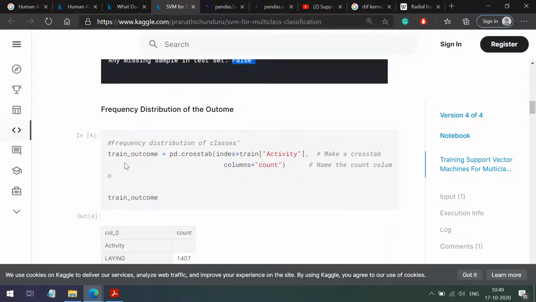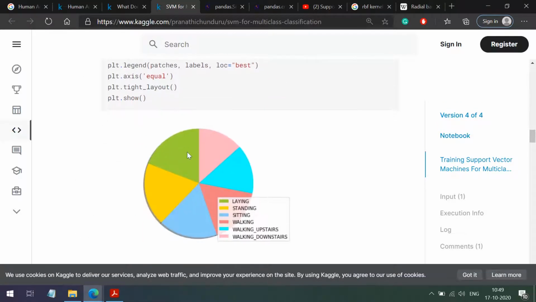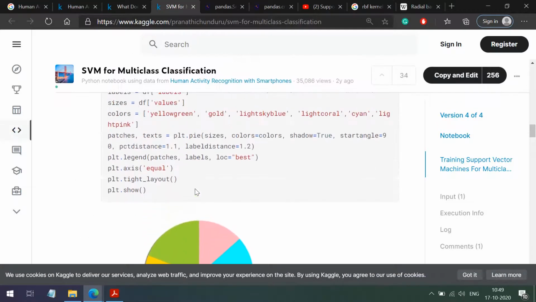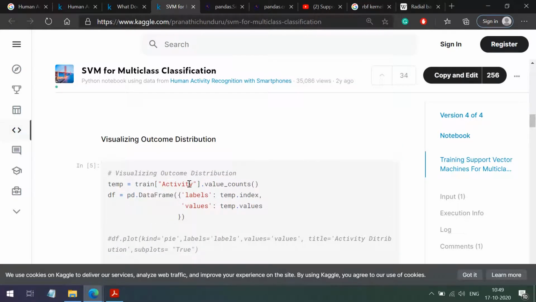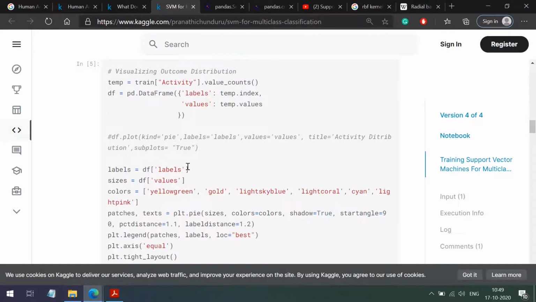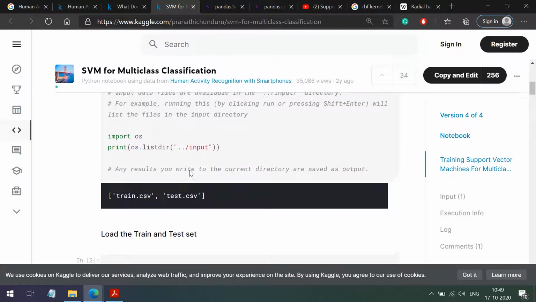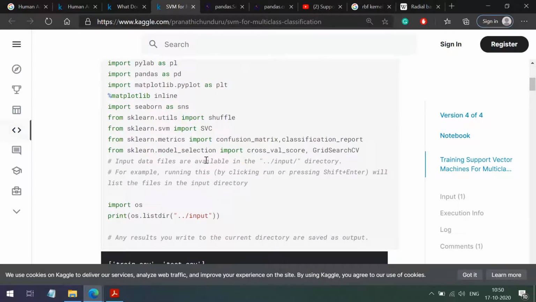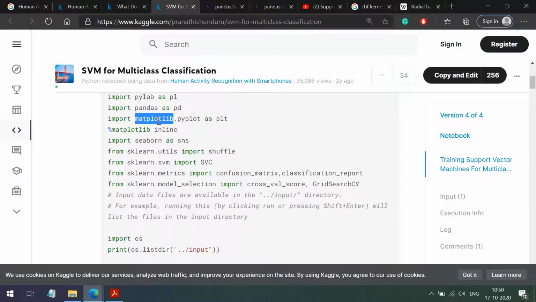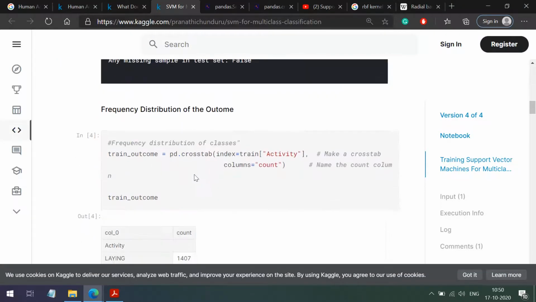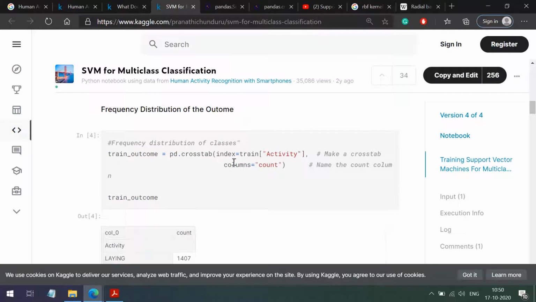Then again here also they are trying to see the distribution of the classes, but in this notebook the author has plotted a pie chart. Here you can see plt.pie. This we have plotted in the previous practical also, right? Now plt means they are using, I think, the matplotlib library.